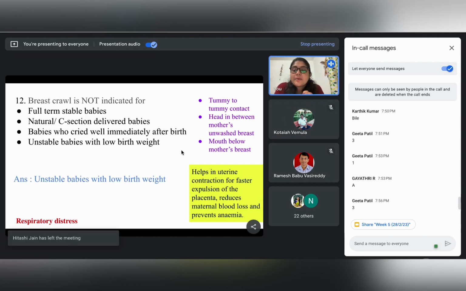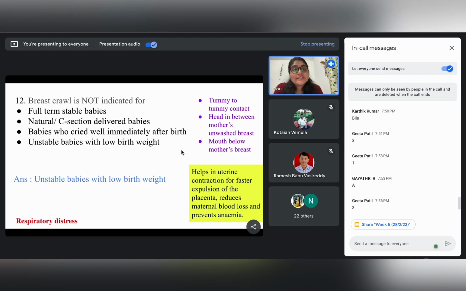So this breast crawl, as we know, is obviously the instinctive movement from the child's side, right? So the child knows that okay, my mother is here and I need to go to my mother's breast and I need to do the breastfeeding. So that is an instinctive movement from the child's side. But this also is advantageous for the mother.